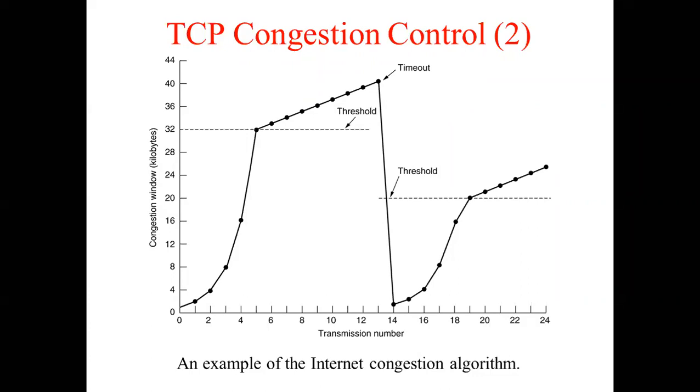Basically, it is a closed loop control method where TCP keeps on getting feedback from the subnet, and depending on the feedback that has come, it adjusts the number of packets that it is sending. So suppose the subnet is full and overloaded.